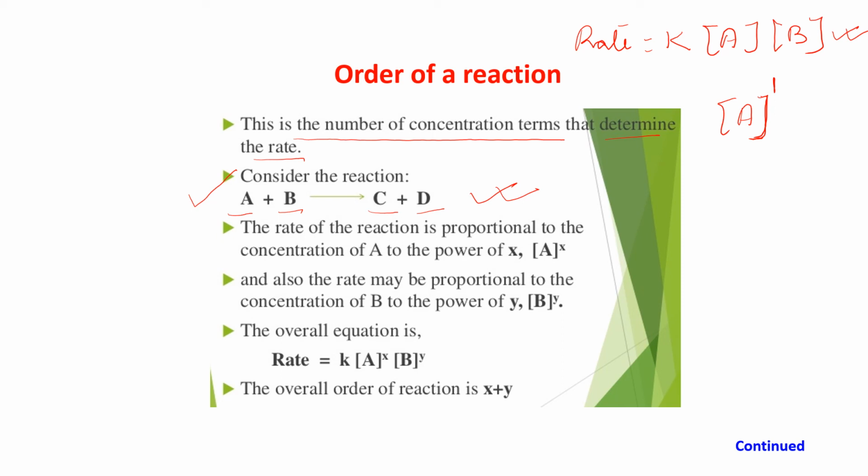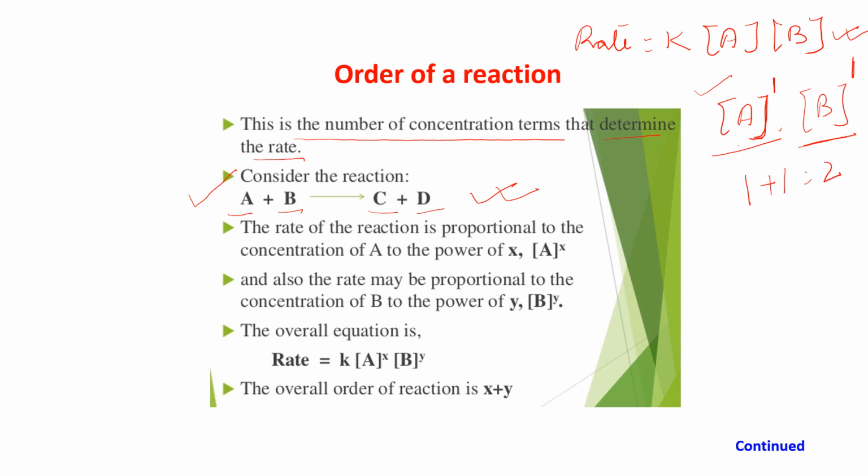So I can say that this reaction is first order with respect to A. Similarly, B is to the power 1, so the reaction is first order with respect to B. The overall order of the reaction is 1 plus 1, that is 2.